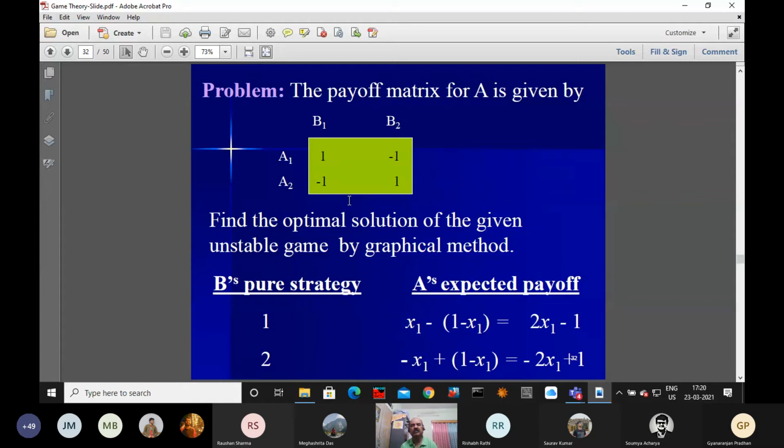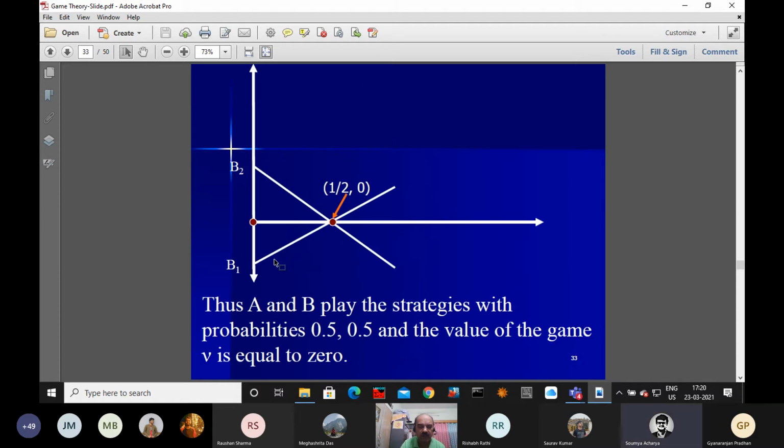Since it is a symmetric game, symmetric means a symmetric answer. But here the value of the game is locally becoming 0. If it is something like 5, minus 1, minus 1, then the probabilities are different, so you have to calculate accordingly. Sir, if the value of the game is negative, what is the problem? No problem. Now we are coming to the next example.